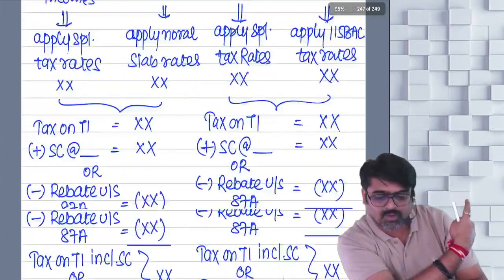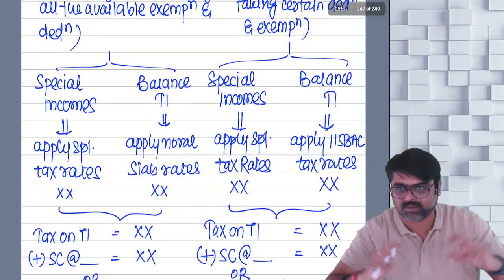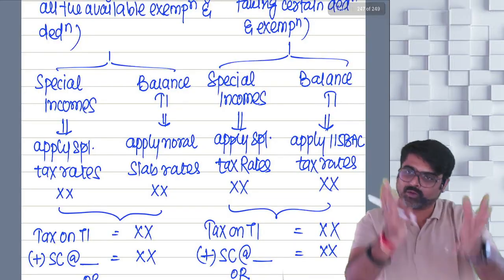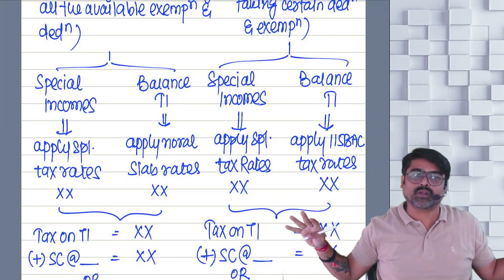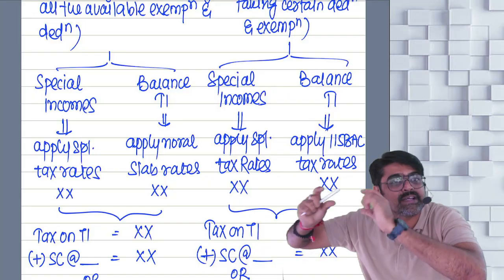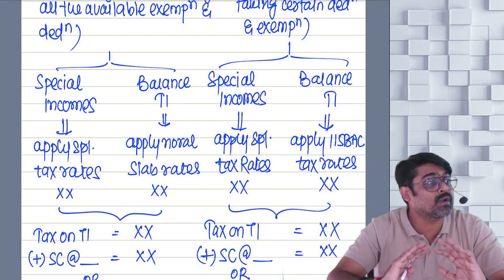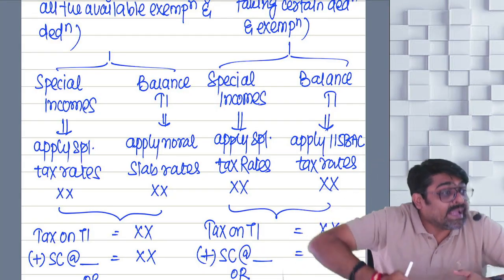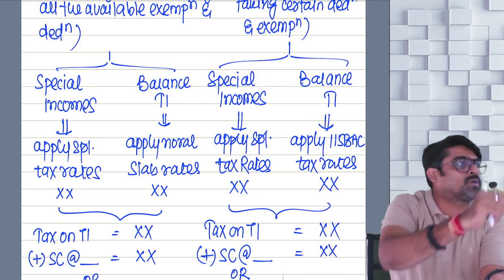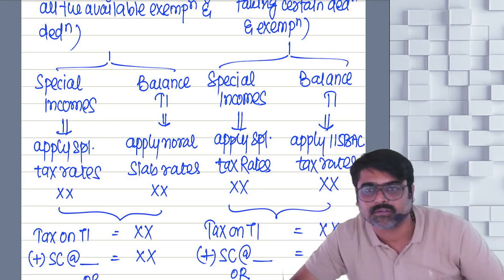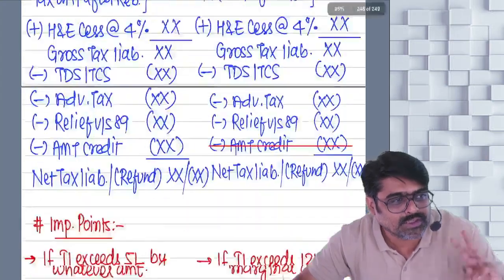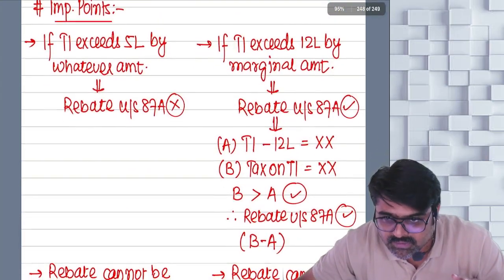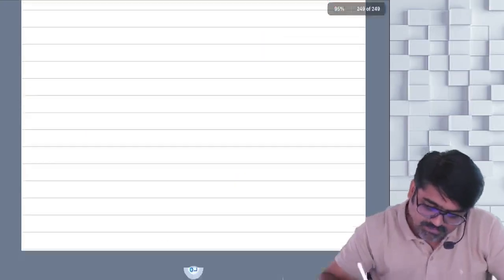Like you have done, yes or no? What did you do? You took the total income, you directly applied the tax rates and you calculated the tax. This calculation will change a little bit. Now you are supposed to integrate your agricultural income in your total income before applying the tax rates. So three steps you are supposed to follow. How many steps? Step number 1.